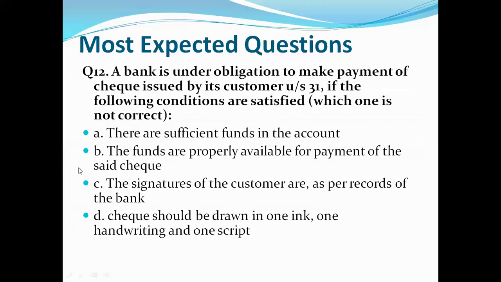Question number 12. A bank is under obligation to make payment of a check issued by its customer under section 31 if the following conditions are satisfied. Which one is not correct? Our options are: there are sufficient funds in the account; the funds are properly available for payment of the said check; the signatures of the customer are as per records of the bank; D. Check should be drawn in one ink, one handwriting, and one script.